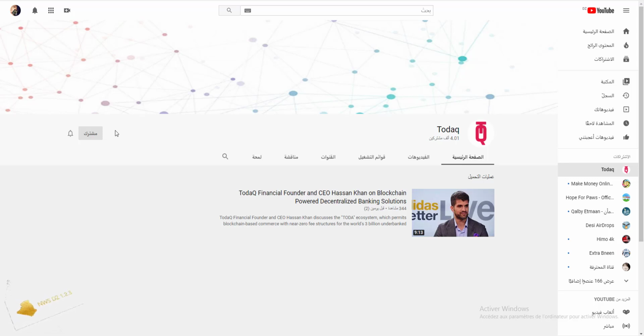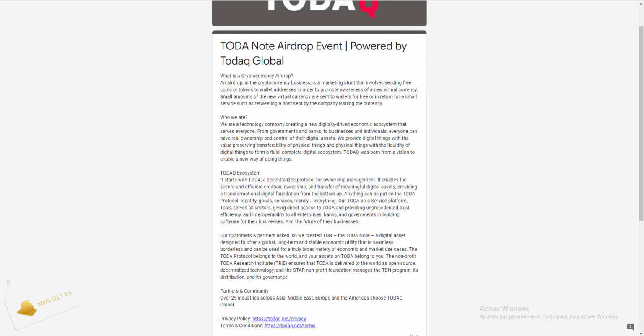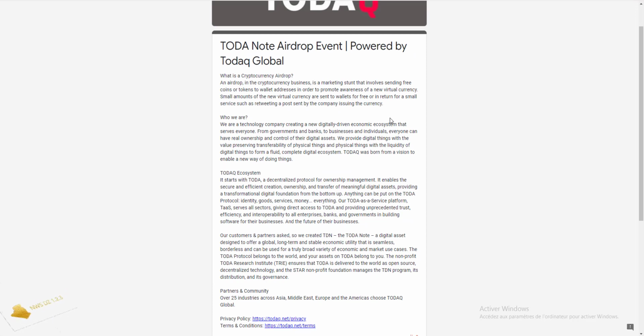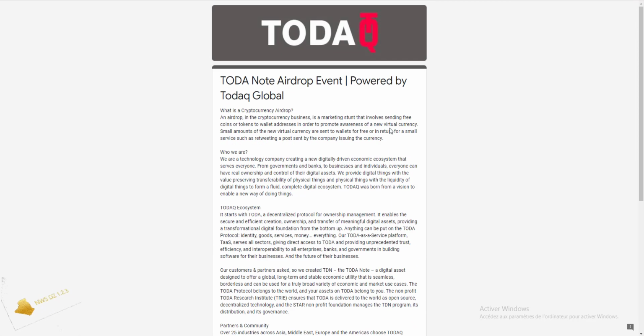Step number 5, submit your Ethereum wallet address and other details to the airdrop form. So guys, if you want to know how to create an Ethereum wallet, just click this link here. Alright, this takes you to a blog where it's clearly explained how to create an Ethereum wallet. I hope you know all about it, and submit your details in the airdrop form. Click here to go to the airdrop form to submit all your details.